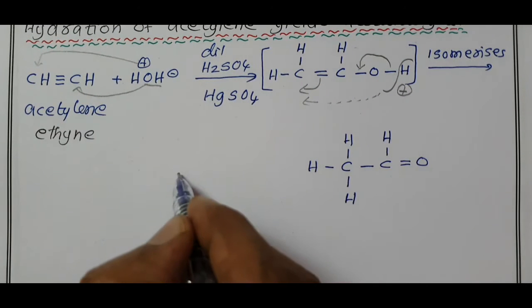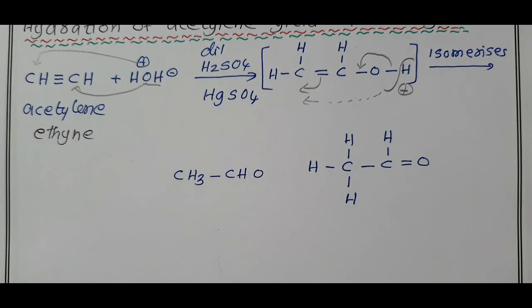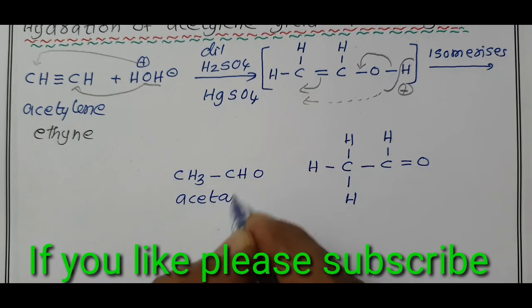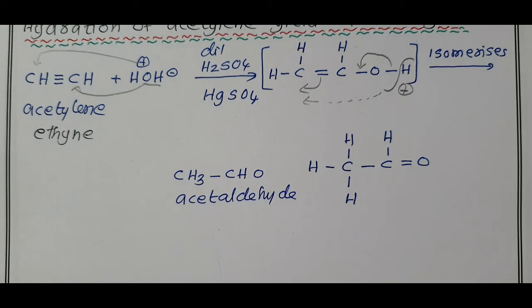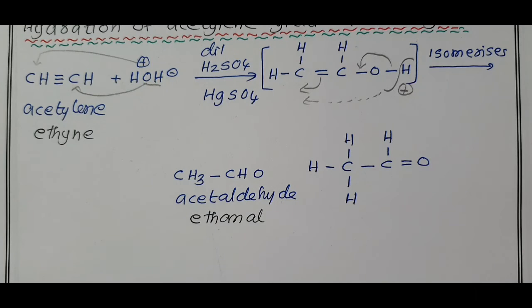When we write this compound as CH3CHO, it is nothing but our acetaldehyde. What is the IUPAC name of this compound? 2-carbon, eth, carbon-carbon single bond, ane, aldehyde, al: ethanal. We can use this one. And one more, hydration of alkyne, we are going to discuss now.